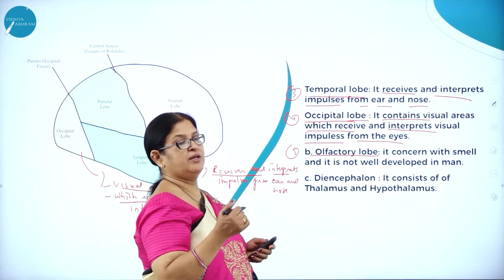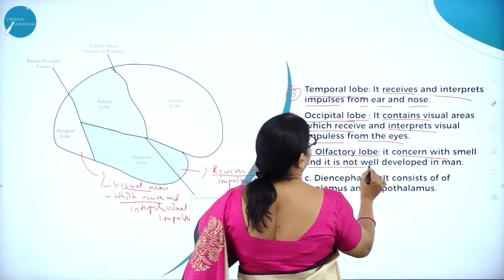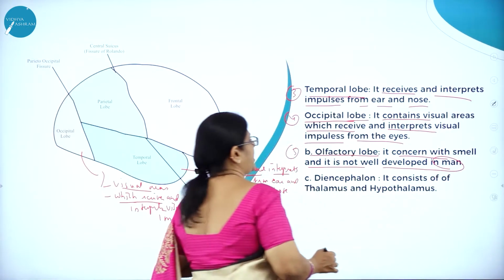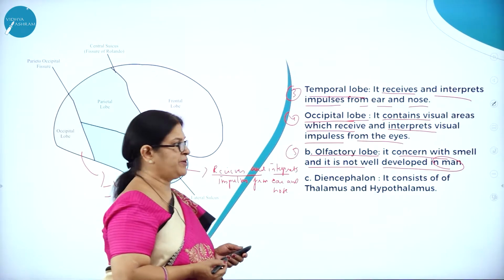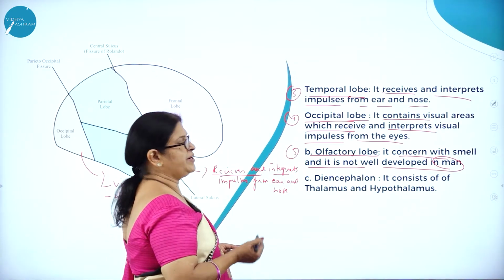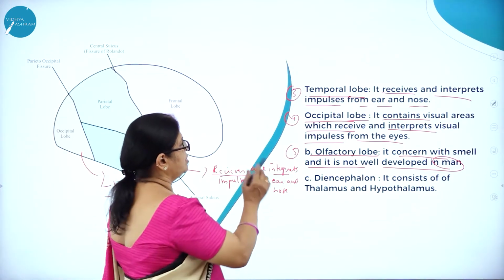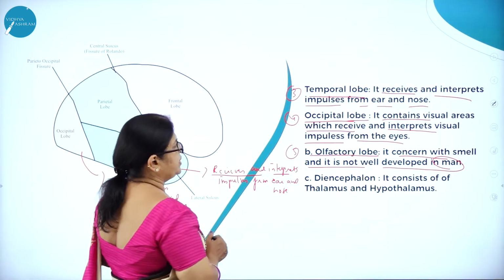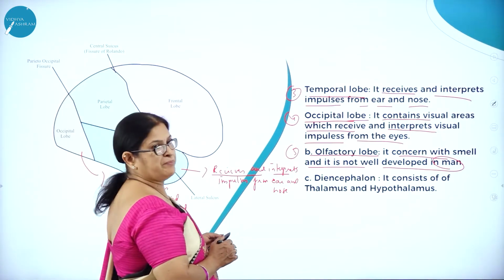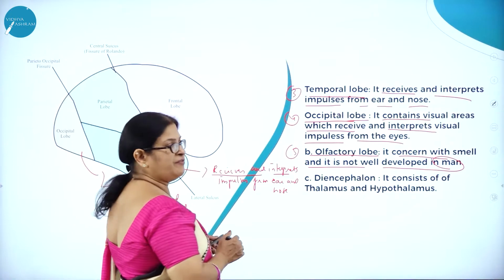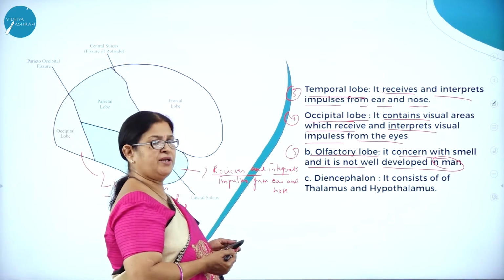Olfactory lobe, again, smell. It is concerned with smell and it is not well developed in man. So the temporal lobe receives and interprets impulses from ear and nose. The occipital lobe contains visual areas which receive and interpret visual impulses from the eyes. The olfactory lobe is concerned with smell, but it is not well developed in man.